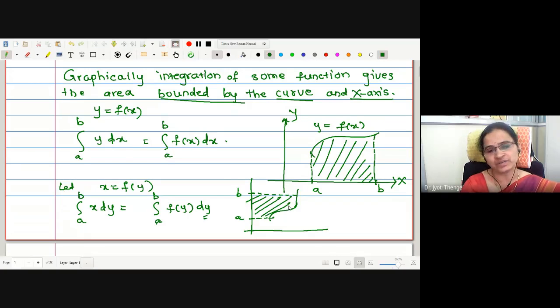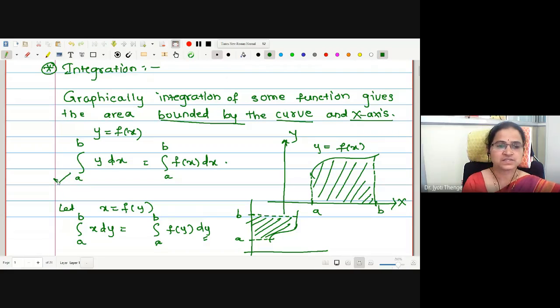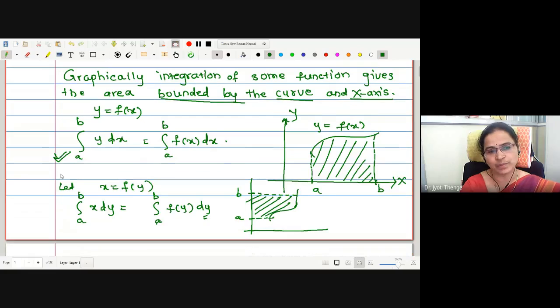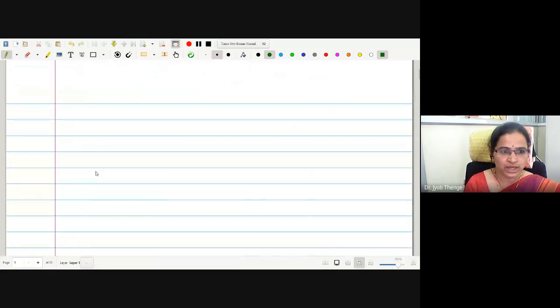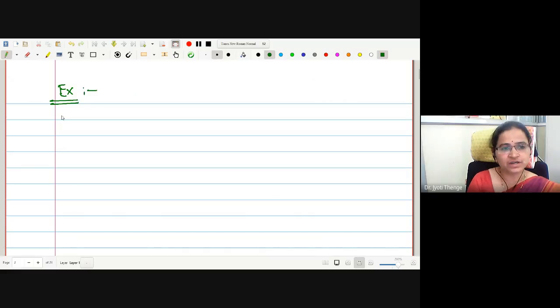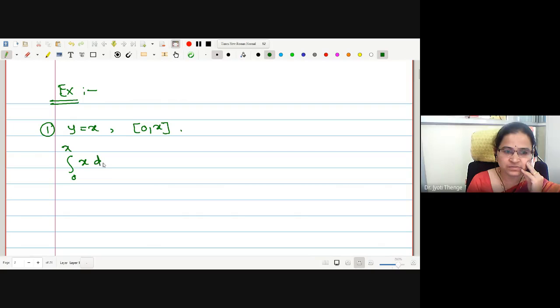But conventionally we are using this symbol right now, y equal to f of x, and integration is taken with respect to x. Let us work out an example to check exactly whether it gives the area bounded by the curve with the x-axis or not. Let me start with a simple example of y is equal to x, and I will take the area from 0 to x. What is integration from 0 to x of the function x dx?